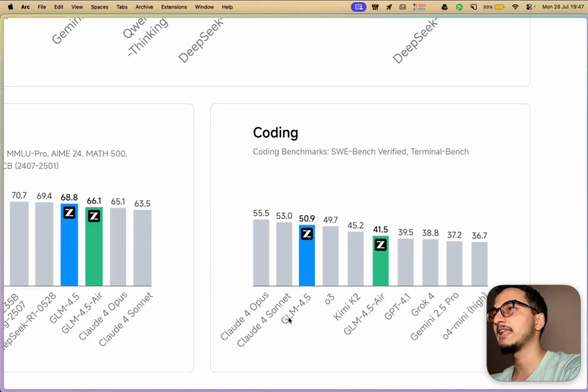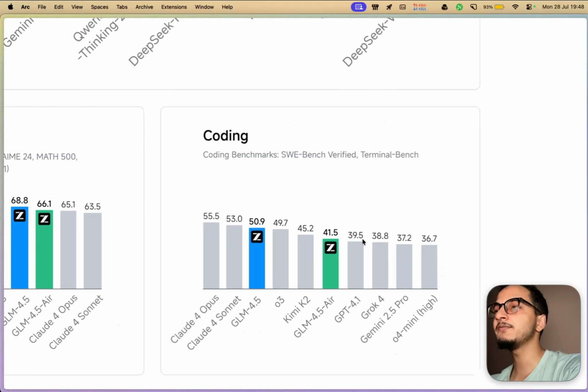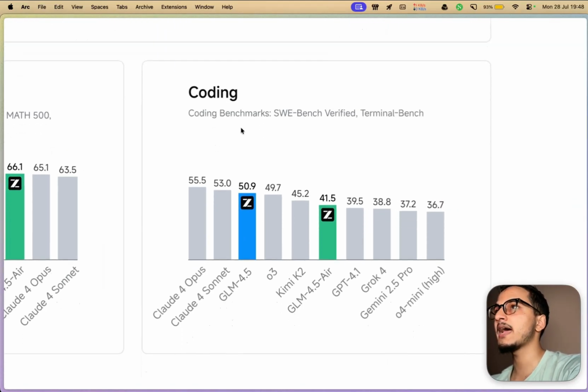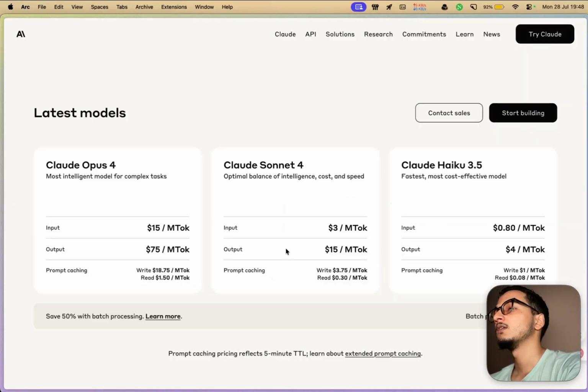We have GLM 4.5, and it's pretty interesting to see that we have the base model GLM 4.5 standing right next to GLM 4.5 Air. And if GLM 4.5 is as good as it is shown in the benchmarks, if it compares head to head with Claude 4 Sonnet, then I think it's a no-brainer to switch to GLM 4.5, because if you look at the pricing, Claude 4 Sonnet costs $3 per million input tokens and the output costs $15 per million tokens.